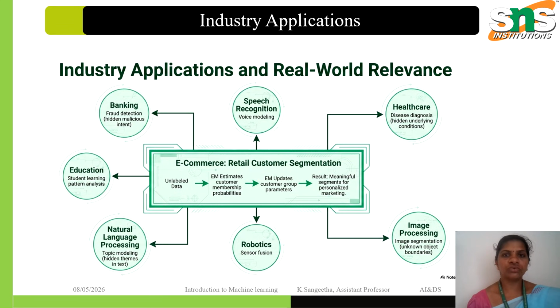So how is EM actually used in industry? E-commerce and retail. Suppose Amazon has millions of unlabeled customer transactions. They want to group shoppers into segments, for example bargain hunters, impulse buyers, and premium shoppers. EM starts with unlabeled data, estimates the membership probabilities, updates the buyer group parameters, and delivers clear customer segments for targeted marketing.